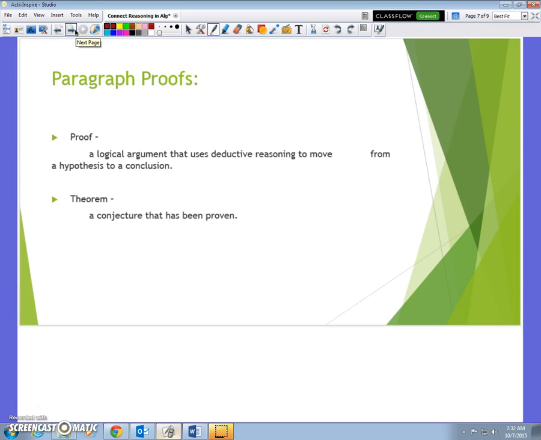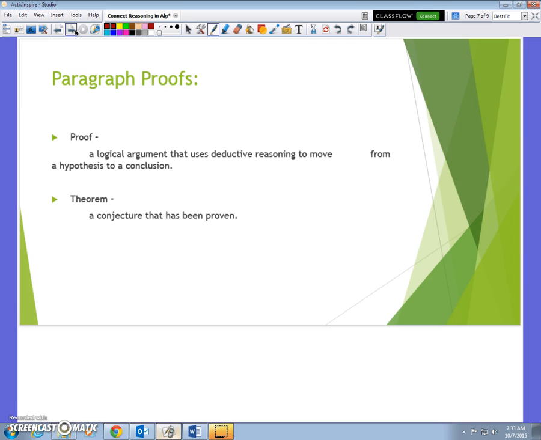All right, paragraph proofs. There's the fun part. A proof is basically a logical argument that uses deductive reasoning to move from a hypothesis to a conclusion. So basically, you believe something to be true. You think it's true. That's your hypothesis. And then you have to use definitions and postulates and theories and laws and theorems or whatever. You have to prove that it is actually true and come up with a conclusion. So a theorem is a conjecture that has been proven.